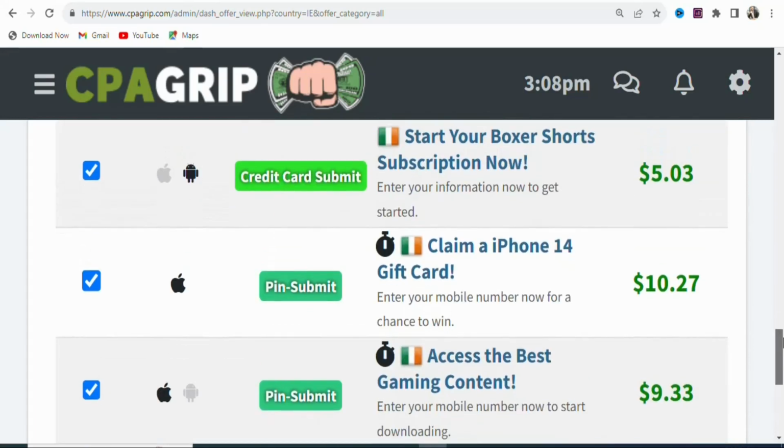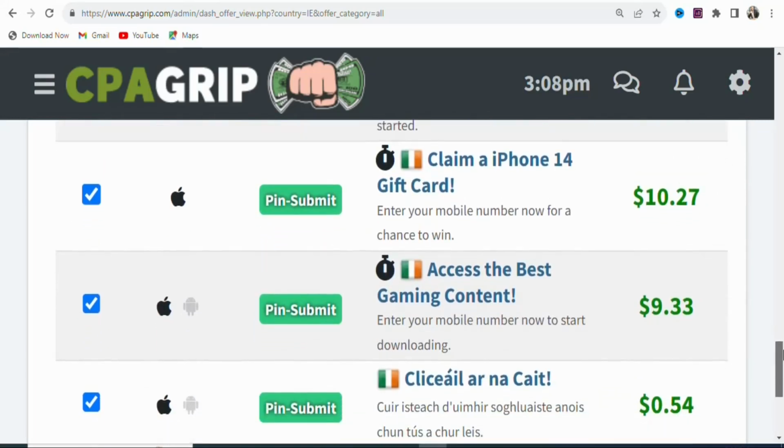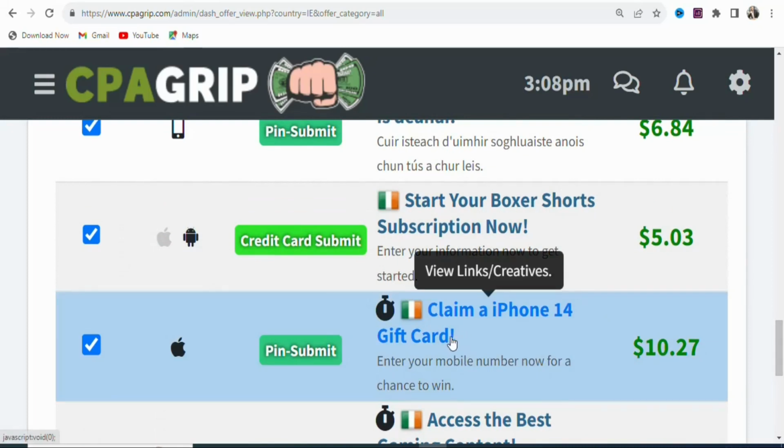When you scroll, you can see there are other offers that you can promote to earn money. But in this case, we are going to be promoting this product right here since it has the highest payout.